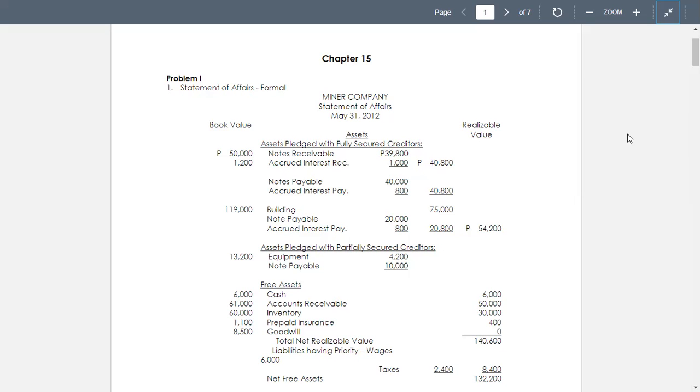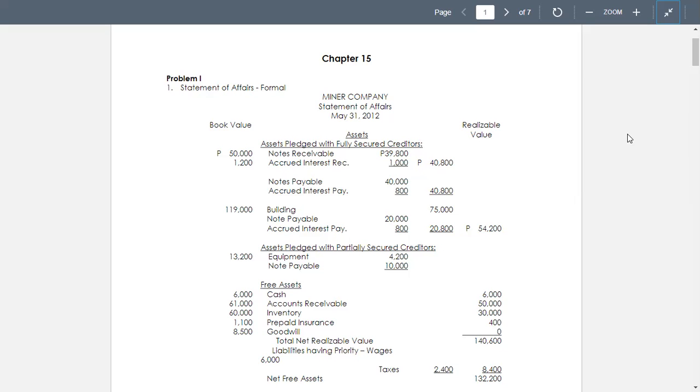Now we go to the free assets. Free assets include cash in the amount of 6,000, accounts receivable of 50,000, inventory of 30,000, prepaid insurance of 400, and finally goodwill equal to 0.